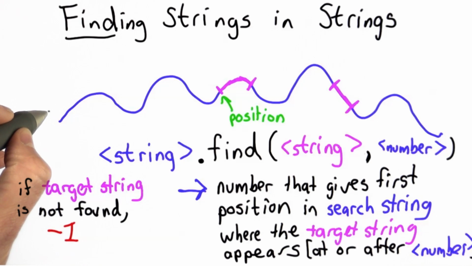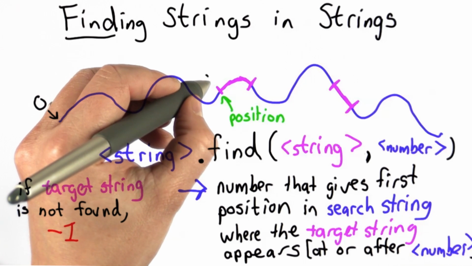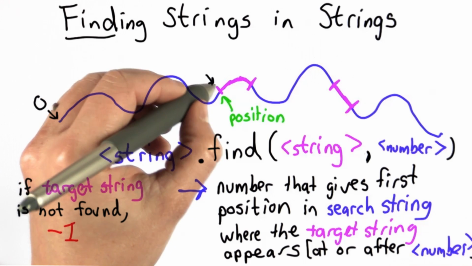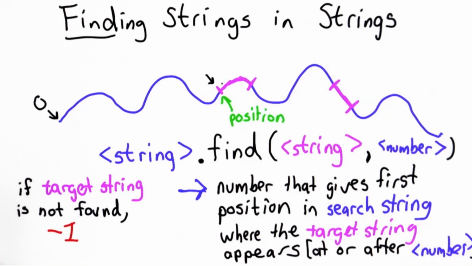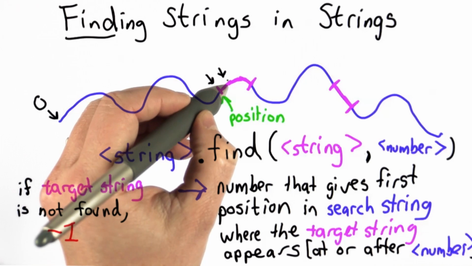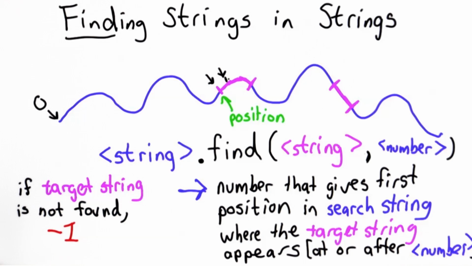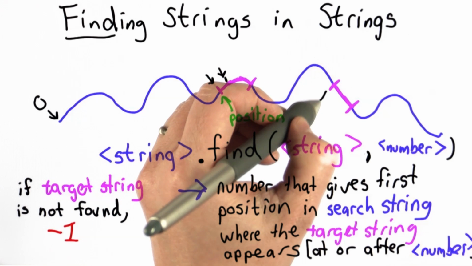So if we pass in 0, it would start from the beginning. That would mean the same thing as the original find. If we pass in the position here, it would start from there and would still output the same value we found before. If we start from here, then it wouldn't find this occurrence because this occurrence starts after that position. It would find this one.